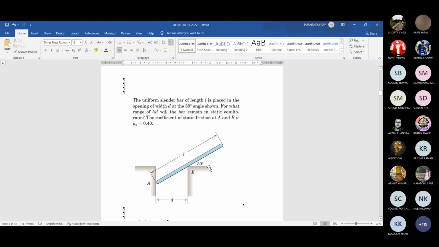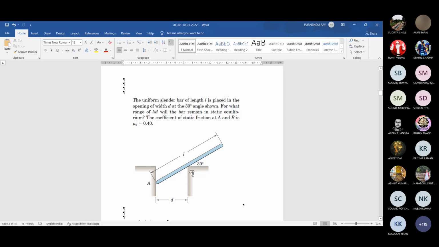It's tougher. This is a problem on friction. Okay, sir. Go. You have to draw the free body diagram. Now in the free body diagram, normal reactions will be there at A, that will be horizontal. Normal reaction at B will be perpendicular to this 30-degree line, right? And friction will be there at A, it will be mu A multiplied by NA, or mu S multiplied by NA, that normal reaction, and similarly mu B multiplied by the normal reaction at B, right?